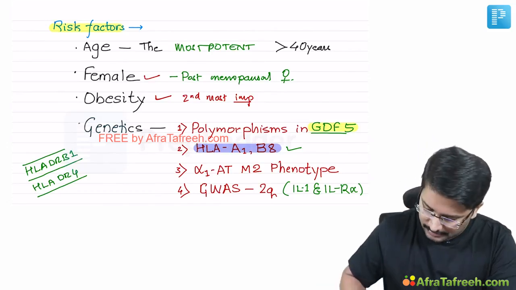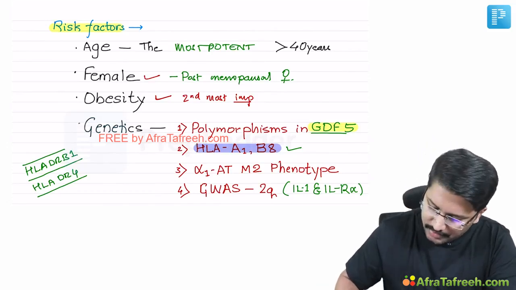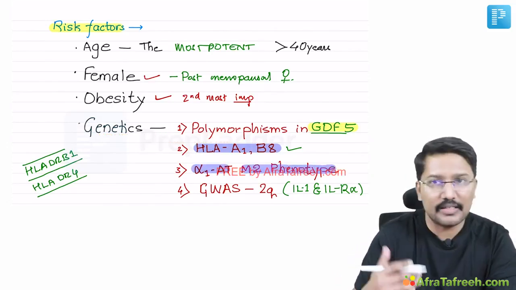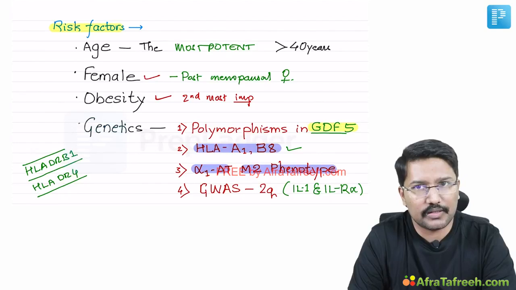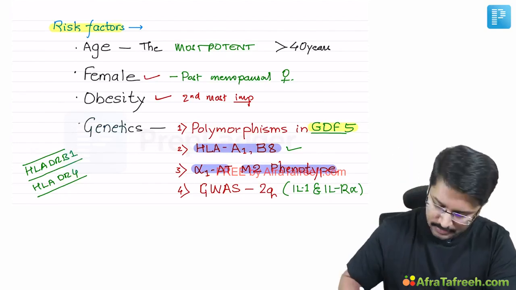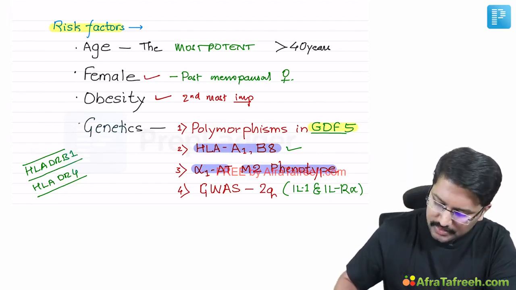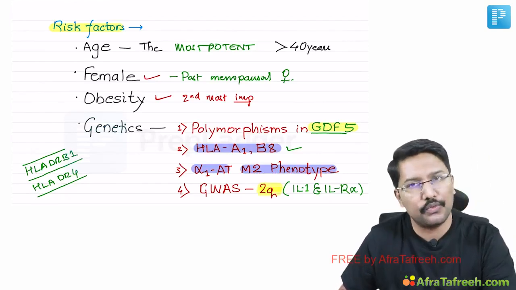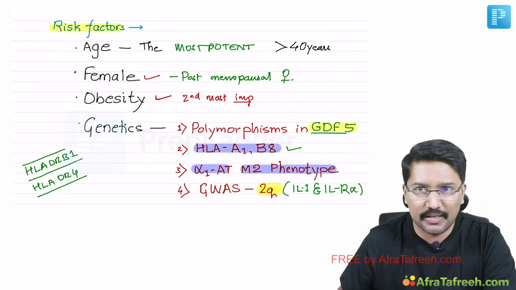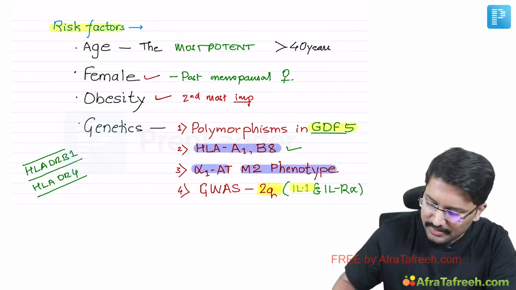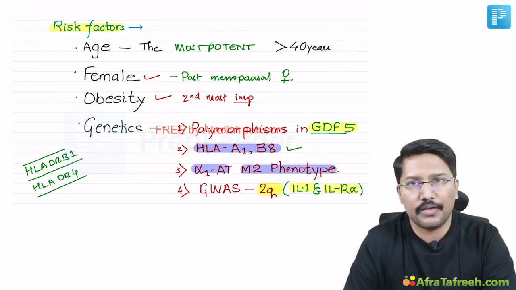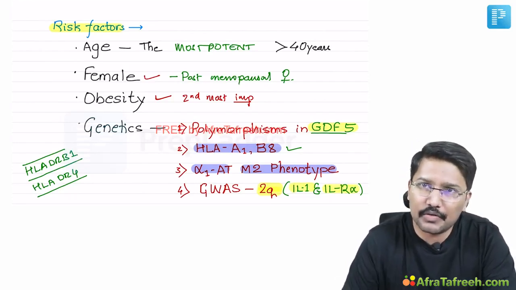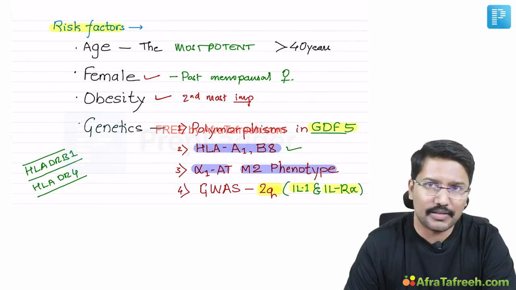Okay. Then there is also some relation between having the alpha-1 antitrypsin M2 phenotype and a slightly higher risk of developing osteoarthritis. Okay. And genome-wide association studies have found certain loci on chromosome 2q, which basically houses the genes for interleukin-1 and its receptor alpha. Right? So certain polymorphisms in this location can confer a higher risk of developing osteoarthritis. Right? So that is about genetics.